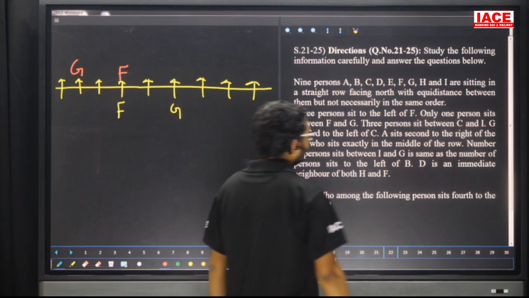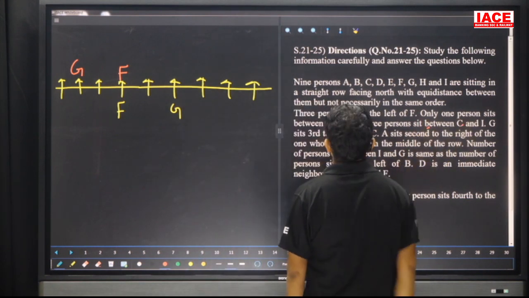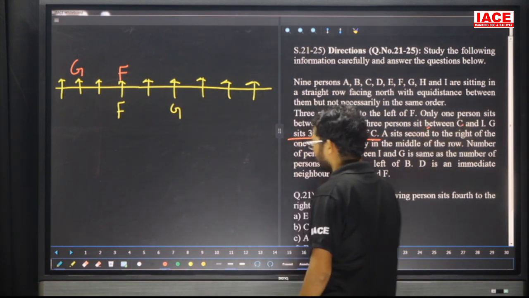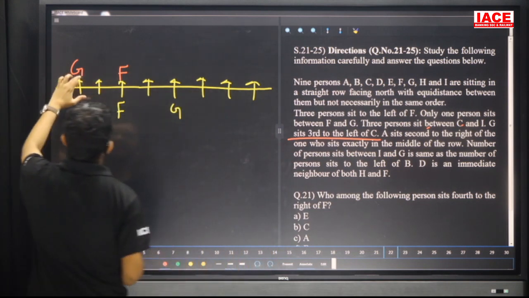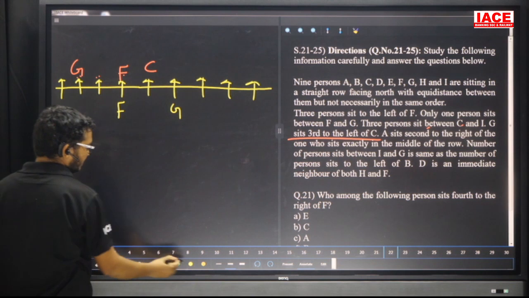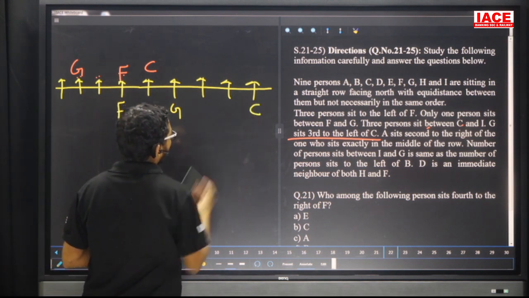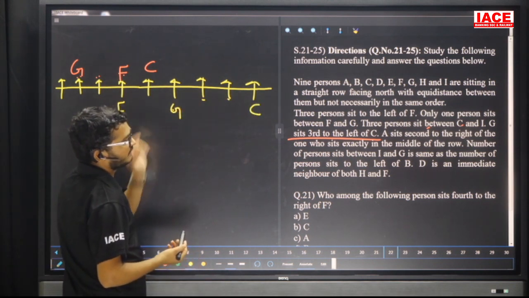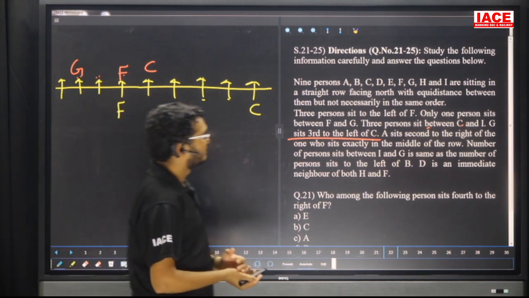Yes, leave it. 3 persons sit between C and I. Leave it. G is far left of C. In this case, upside, G is far left of C. This one is spot C. First left, second left, far left. In the down case, G is far left of C. This one is spot C. First left, second left, far left. If you know about C, the spot is before that point.